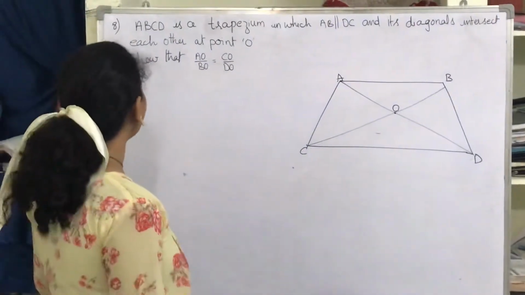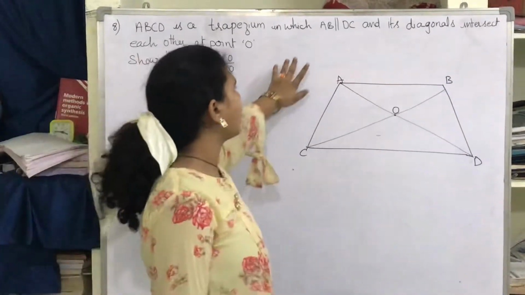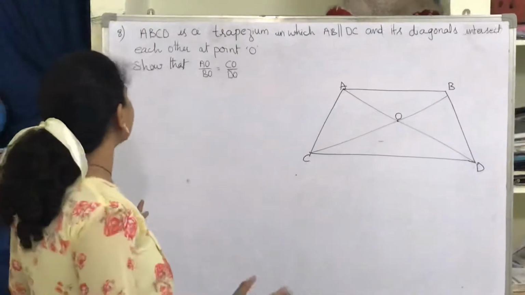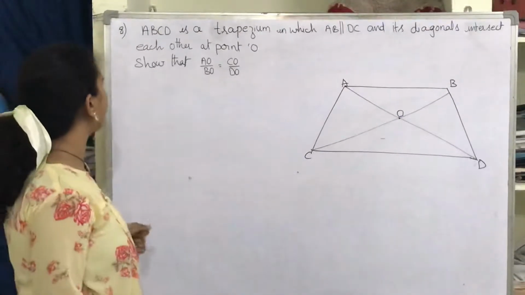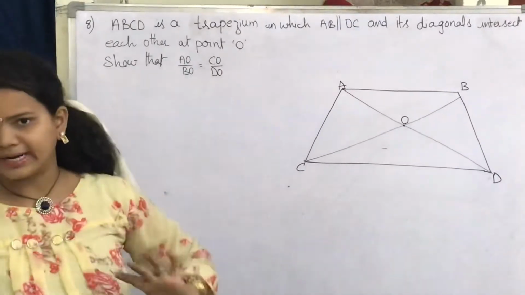8th question. Here you have ABCD is a trapezium in which AB is parallel to DC and its diagonals intersect each other at point O. Show that AO by BO equals CO by DO.